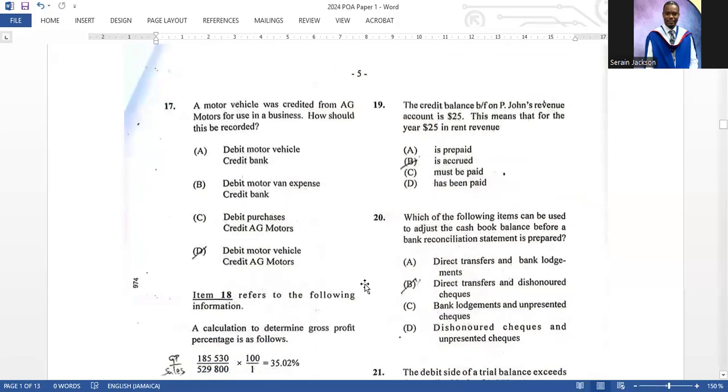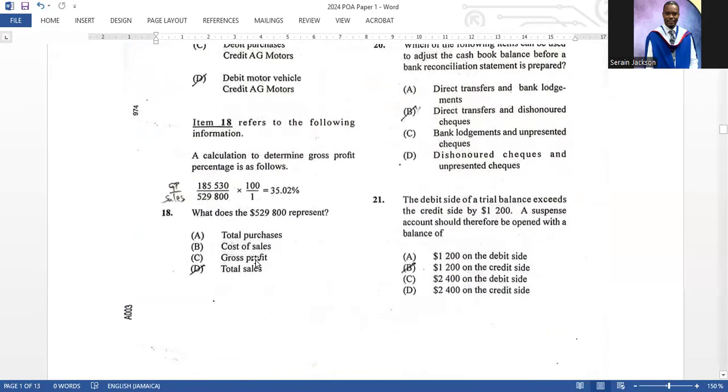Moving on, number 17. A motor vehicle was credited from AG Motors for use in the business. How should this be recorded, right? You debit the motor vehicle, credit AG Motors. D is the correct answer right there.